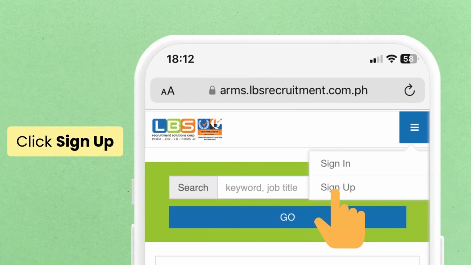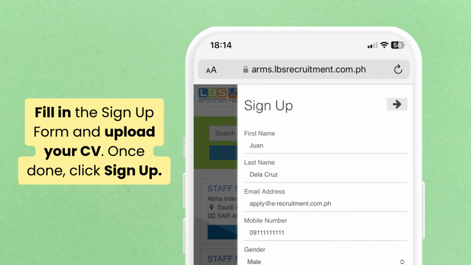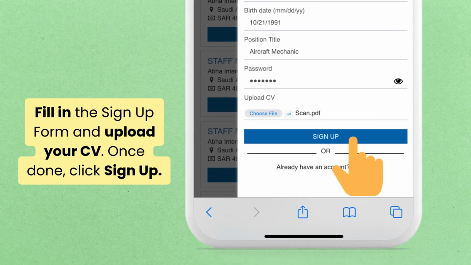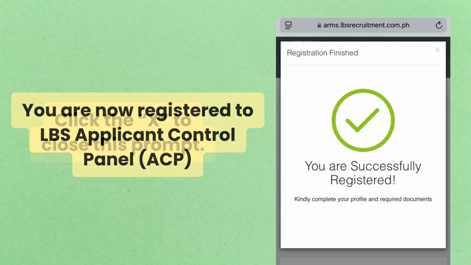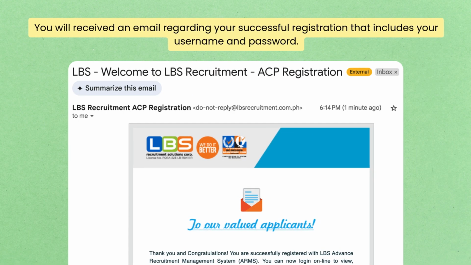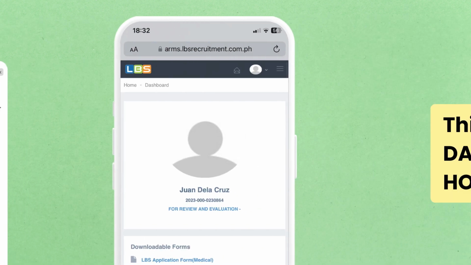Then, click Sign Up. Next, fill in the sign-up form and upload your resume or CV. Once done, click the Sign Up button. Finally, you are now registered to LBS ACP. Click the X to close this prompt. You will also receive an email regarding your successful registration that includes your username and password.